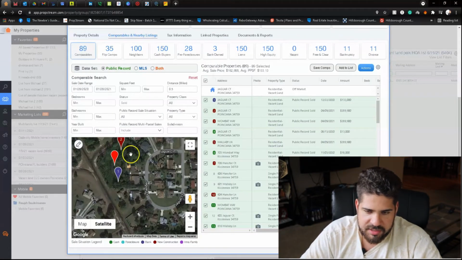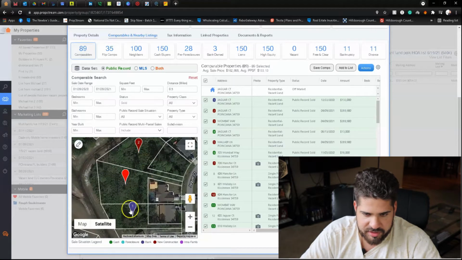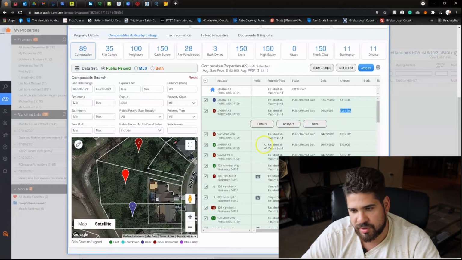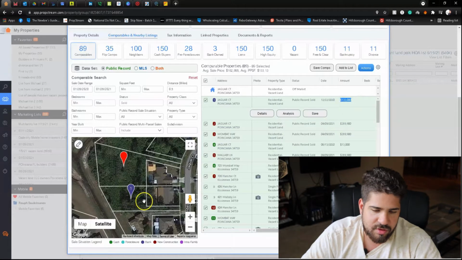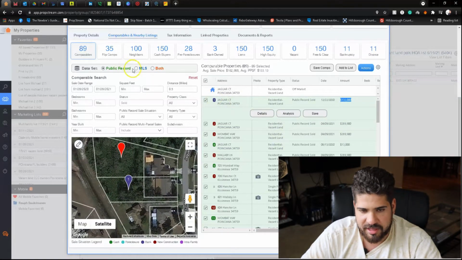So you can see that this property right here is actually the only vacant lot left, because these two were sold. You can tell this one was sold for $289,000. It means there was a property built on it, and it's $289,000 right now. And this property down here was sold for $132,000, which I'm not exactly sure about. I mean, that could be a vacant lot, it could be something else.